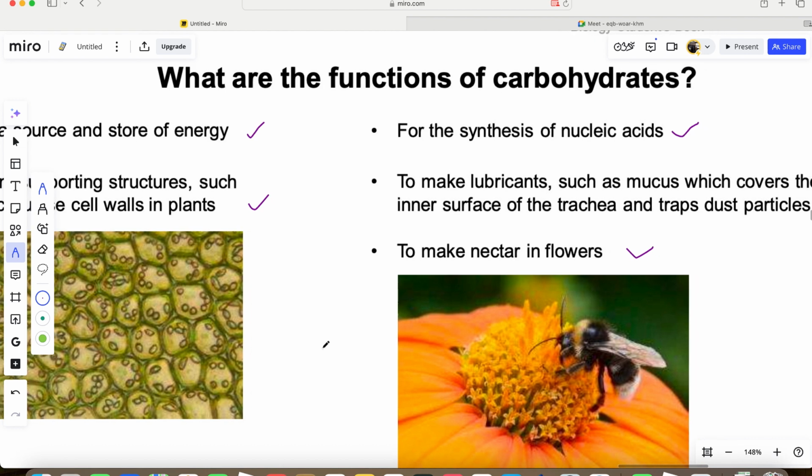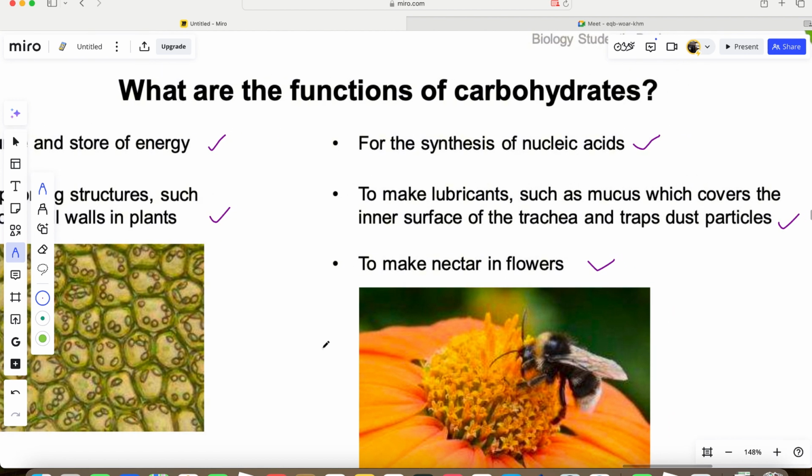carbohydrate. Number 3 function of carbohydrate is that it's used for the synthesis of nucleic acid, the formation of nucleic acid. Number 4 is that it's used to make lubricants like the mucus, which covers the inner surface of the trachea. You know the trachea in the respiratory system. It covers the inner surface of the trachea and helps to trap dust particles. So carbohydrates help us to produce mucus.